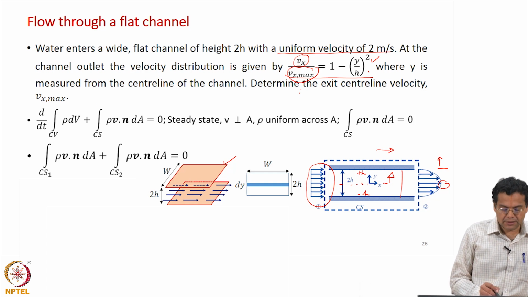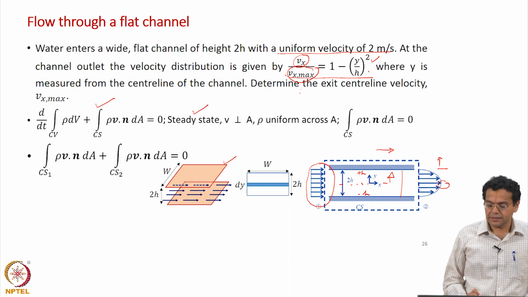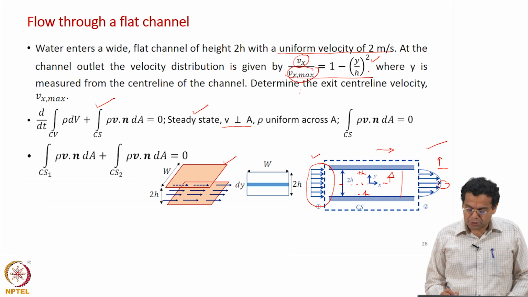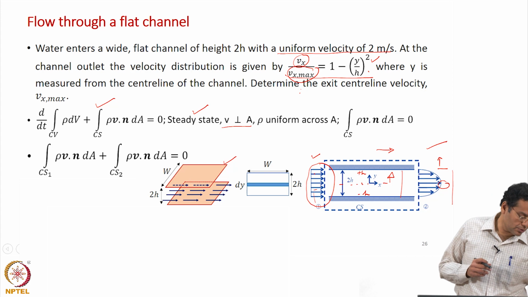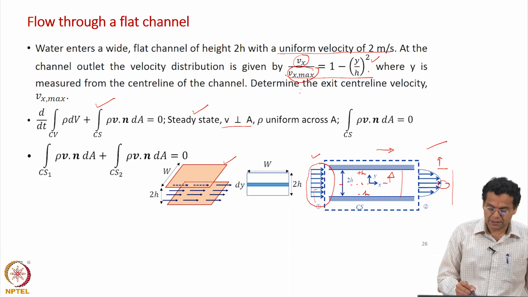Now let us start with the equation, the most general form of the integral balance equation. We will make some assumptions, but not all of them. Steady state. Velocity is still perpendicular to area, either at the inlet or the outlet. In the inlet the velocity is uniform across the area, but still perpendicular to the area. In the outlet it varies across the channel height, but still it is perpendicular. So, this assumption is valid.